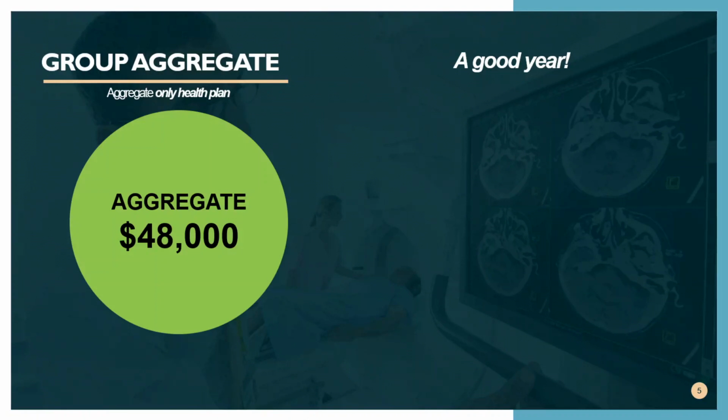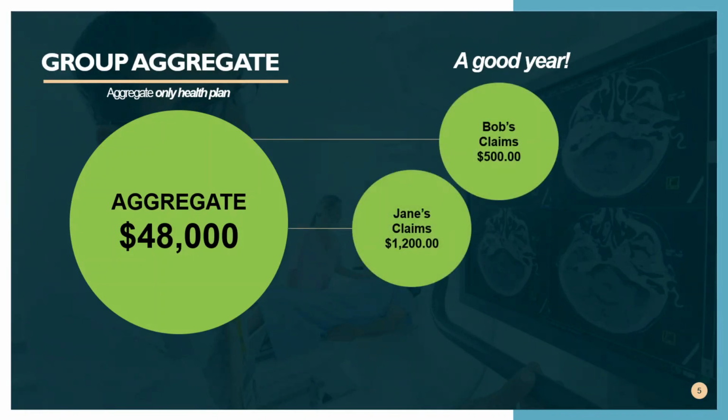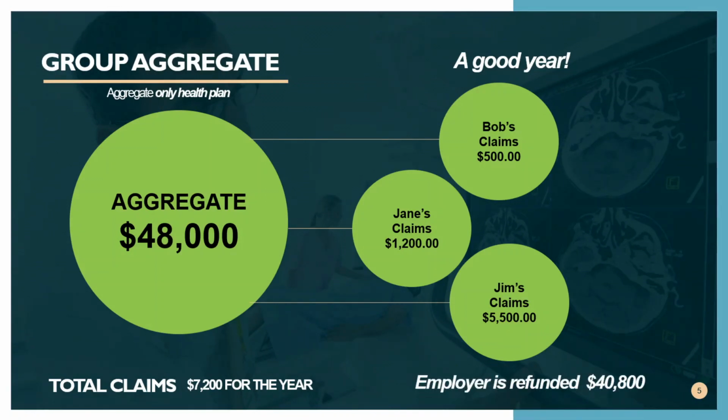Okay, so let's take a look at a level funded or self-funded plan on a good year. In this example, let's say our employer has an annual aggregate of $48,000 and Bob has claims of $500, Jane has claims of $1,200, and Jim's claims are $5,500. So over the course of the year, the total claims paid out for this group is $7,200, which means the employer will get refunded $40,800. So this is how level funded and self-funded plans work on a good year.